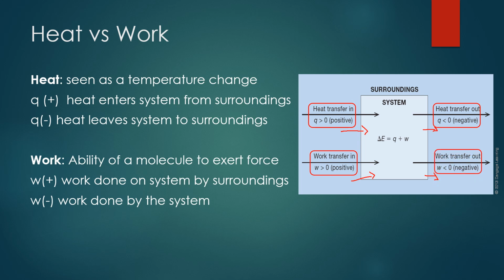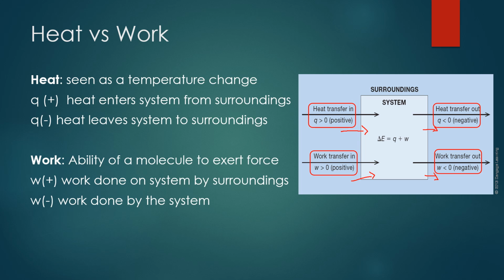One way I like to remember this is I think of the system as your digestive system, like your stomach. The surroundings are the food that you're going to put into your stomach and other things as well. Positive is when food goes into your system when you're eating. That's a positive effect, right? You're eating, it tastes yummy, food is going in.